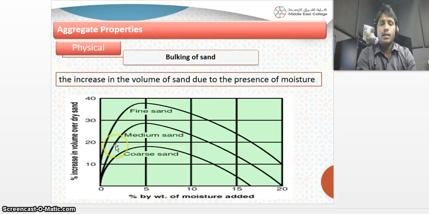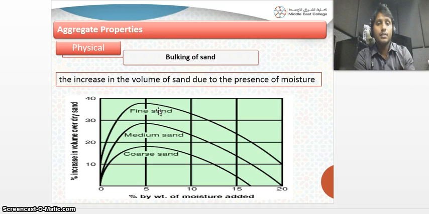If the percentage increase in volume of your sand is less than 20%, it can be defined as coarse sand. If the percentage increase is less than 30%, it can be defined as medium sand. If it is around 40%, it can be defined as fine sand.